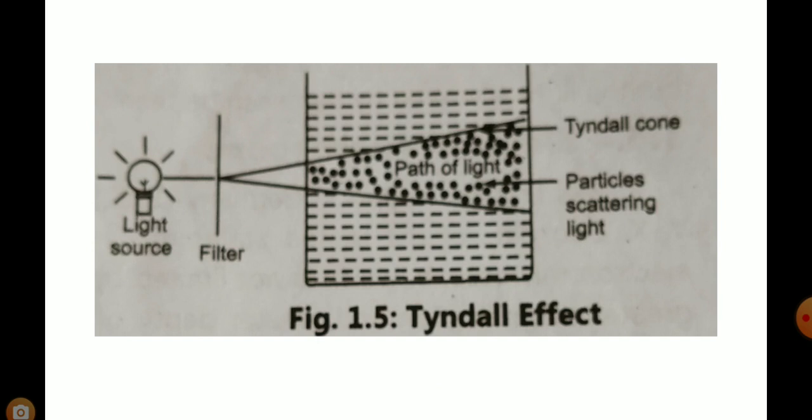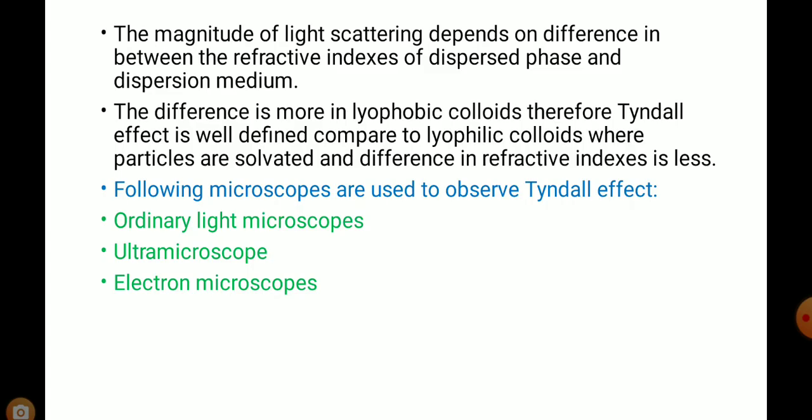The source of light passes light through a filter into the true solution. In the solution, the particles are observed in a specific cone. That cone is known as a Tyndall cone, and the light is scattered around the particles. The magnitude of light scattering depends on the difference between the refractive indexes of the dispersed phase and dispersion medium.